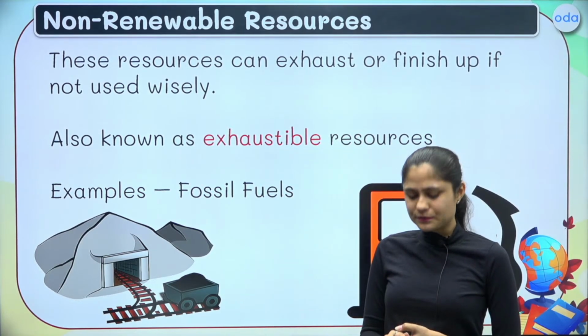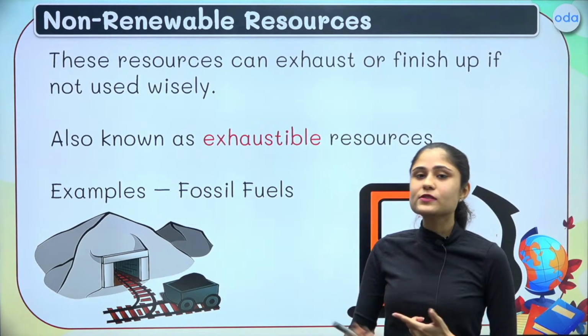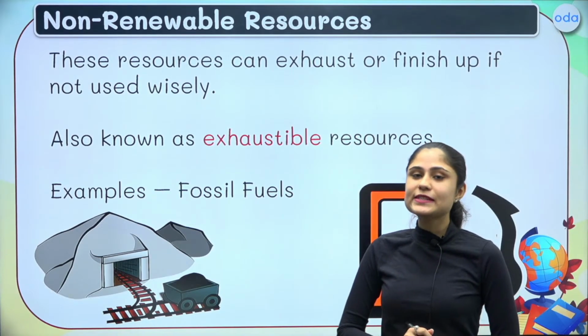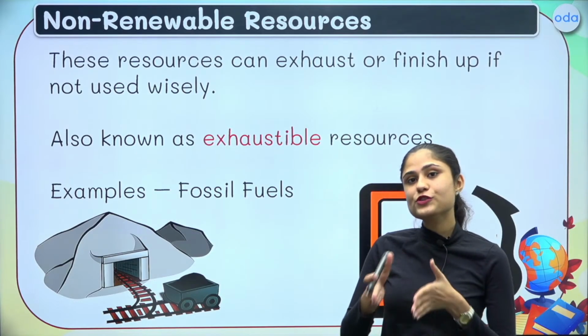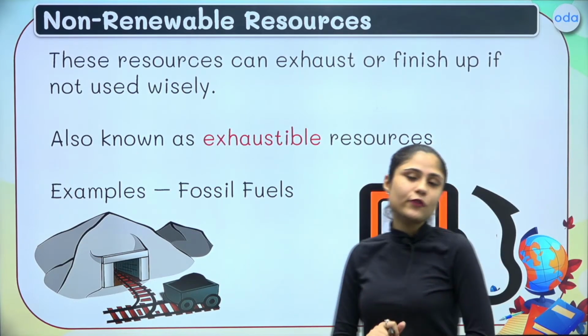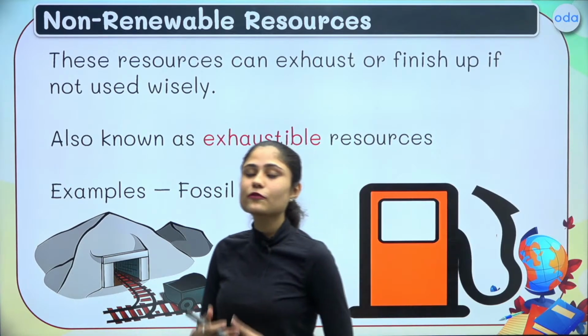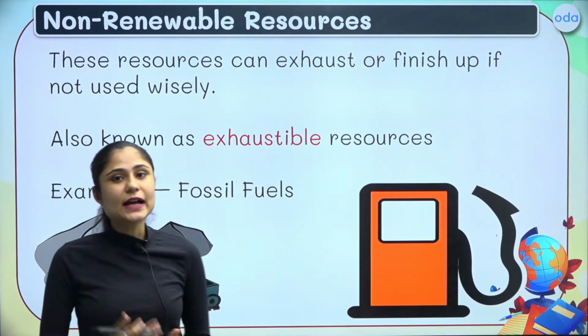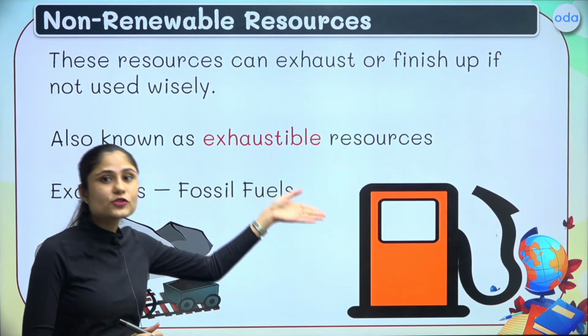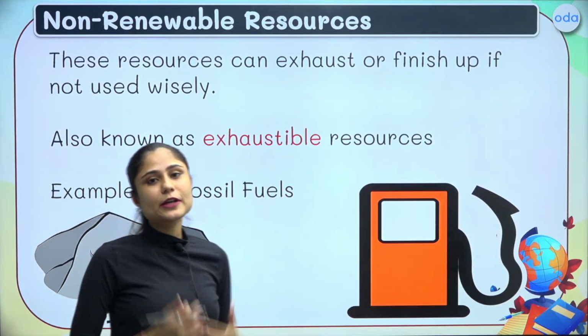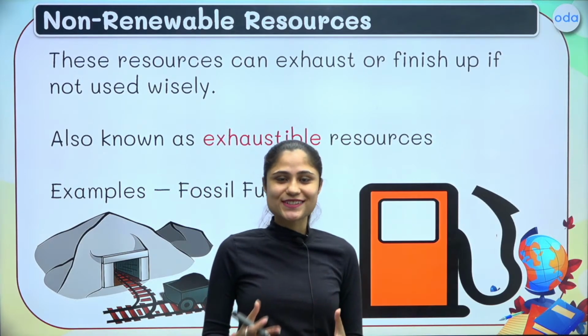So even if this process continues, it will take much longer than the period of an average human. If we finish up the fossil fuels, they won't be available for the upcoming generation. That is why we say that these resources are exhaustible resources. They will finish up if not used judiciously.